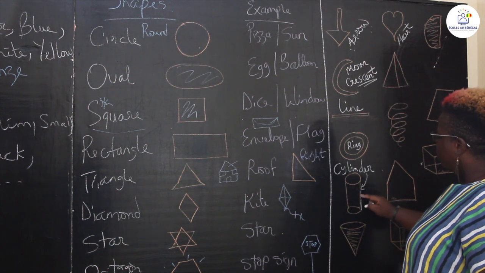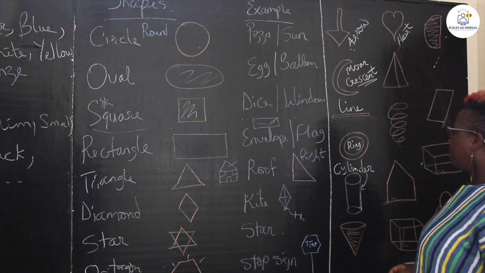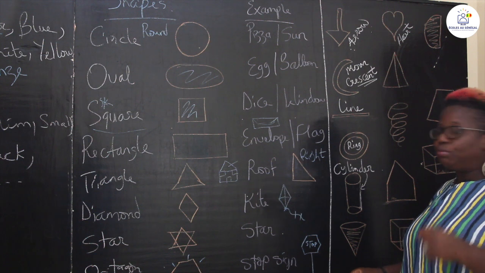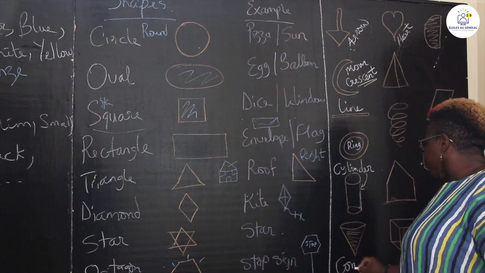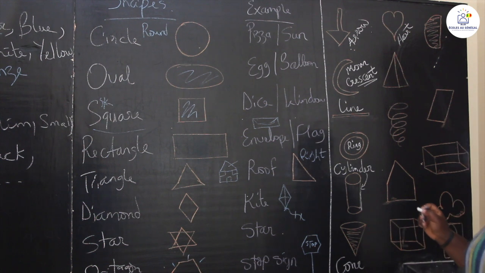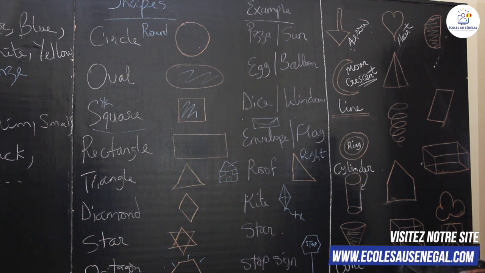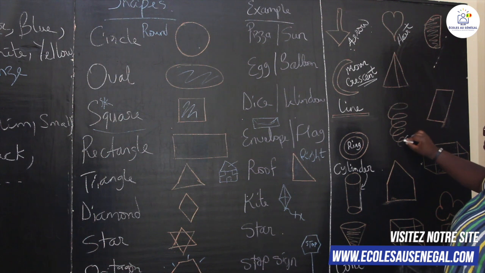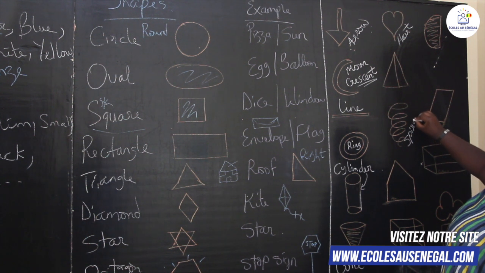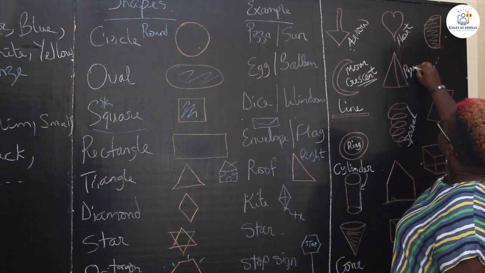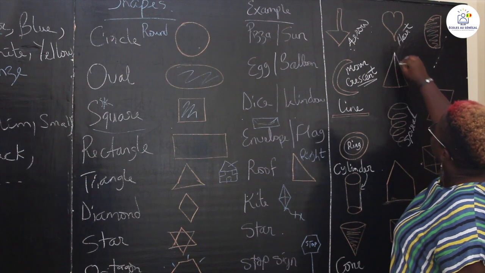This is more of a geometrical form now. A little bit of math. Okay. A cylinder. This here, think about an ice cream cone. So this will be a cone. That's a cone, like an ice cream cone. This right here, what would this one be? You think about it. It's like a box or so, okay? This right here is a spiral form. This is a pyramid. We know the pyramid of Egypt. The pyramid with this shape becomes a pyramid.